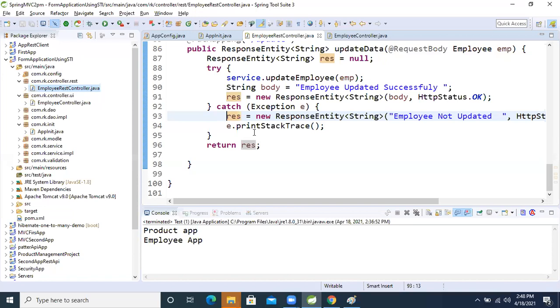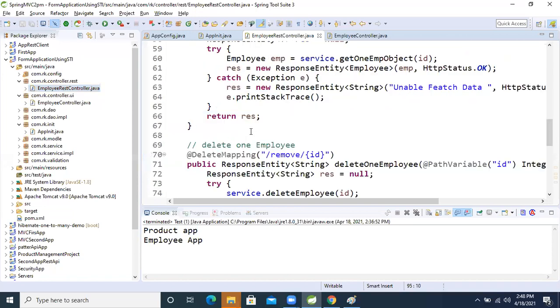It's not possible to test them directly using the Postman client.